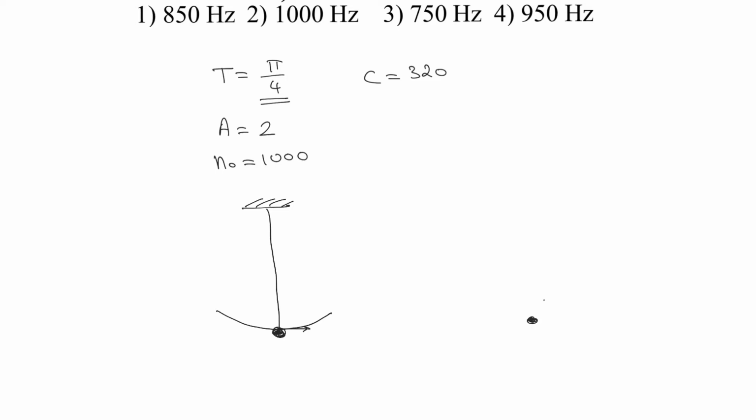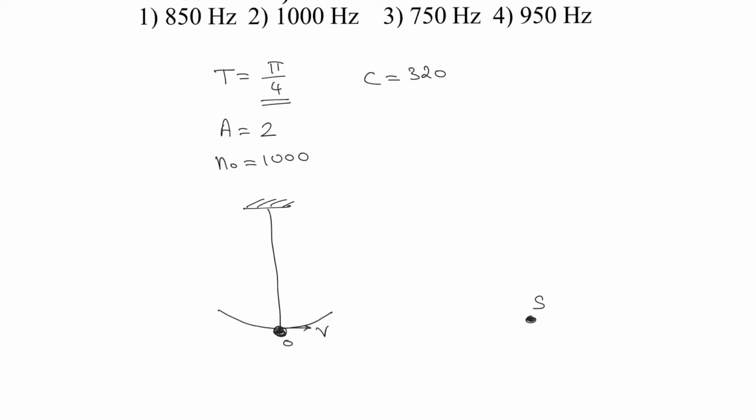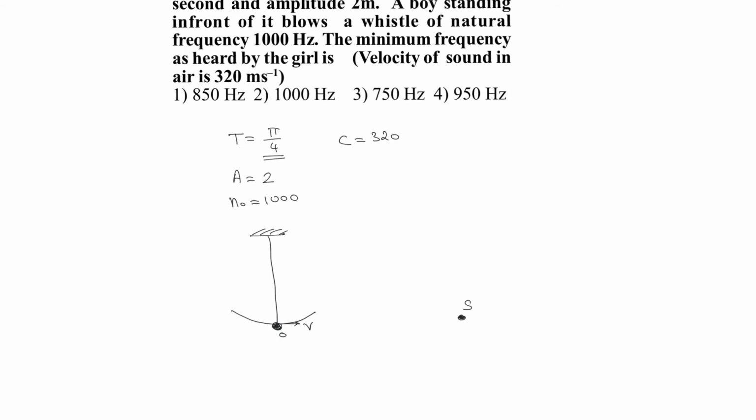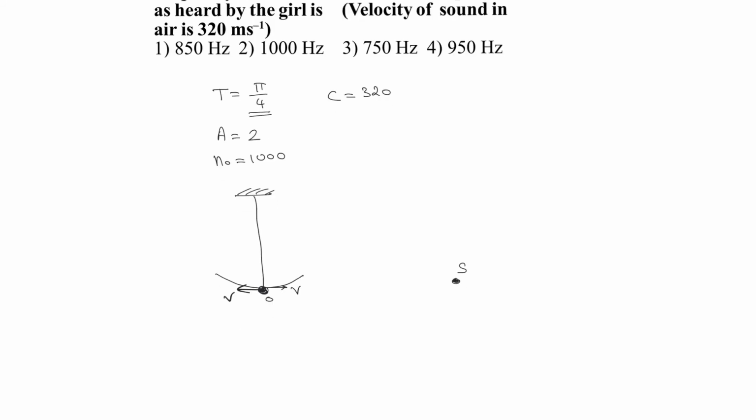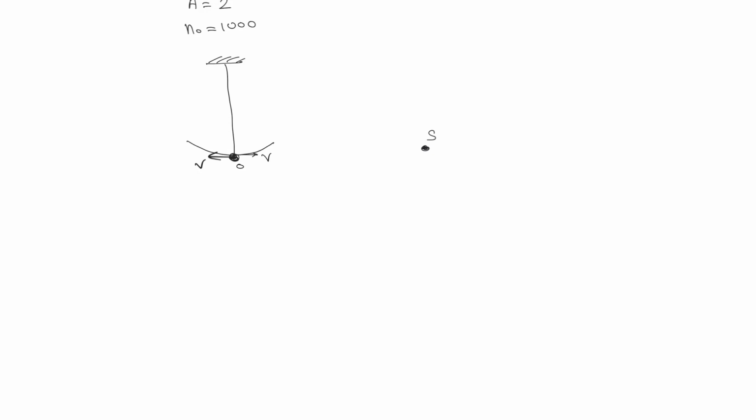So if a source is over here and the observer is moving towards the source with a velocity v, it is going to hear the maximum frequency, and if this observer is moving away from it with a velocity v, it is going to hear the minimum frequency. So the minimum frequency is heard when the observer is moving away from the source.